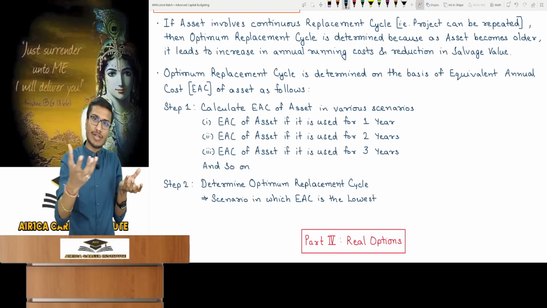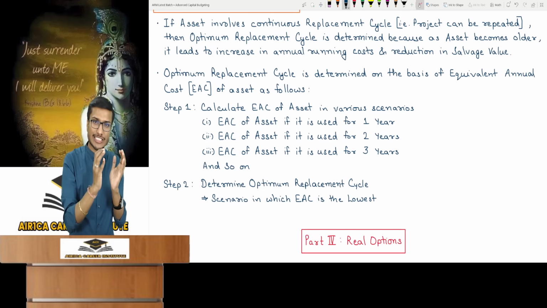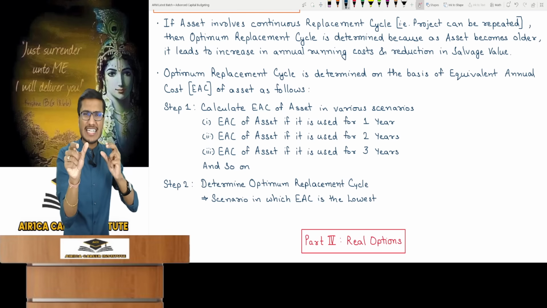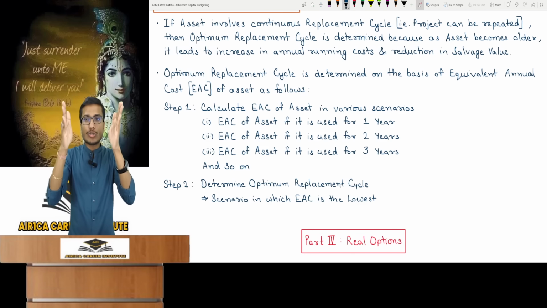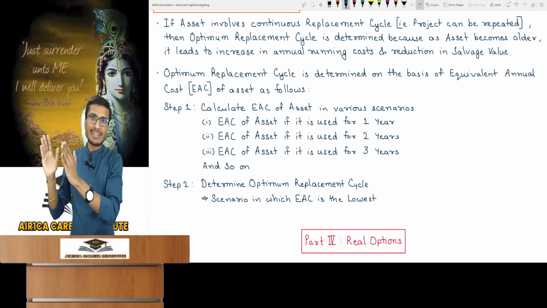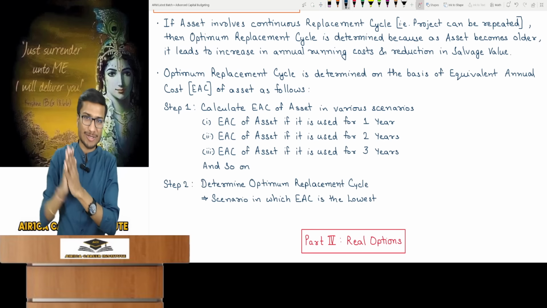Salvage value at the end of the first year. Alright, you have completed the asset's 1 year cash outflow NPV, and dividing it by the PVF for 1 year will be the same. So you will then understand that if you use the asset for 1 year, this cost will be incurred annually. Meaning if you replace the asset every year.